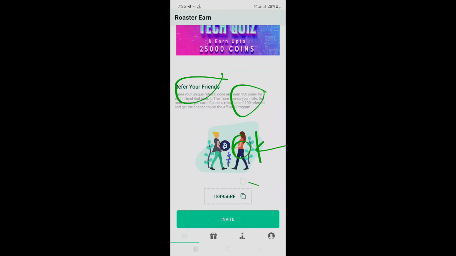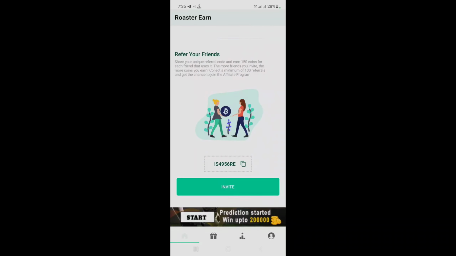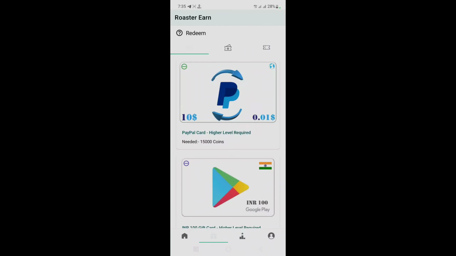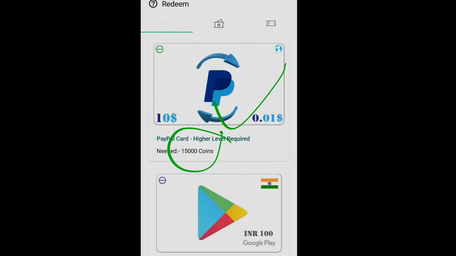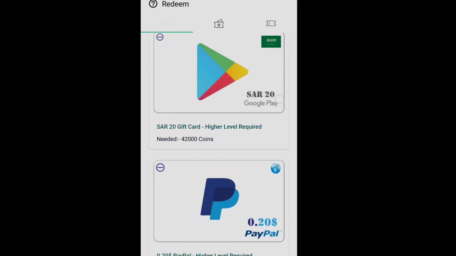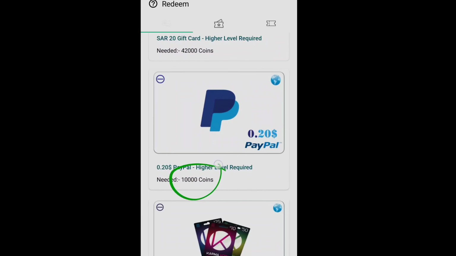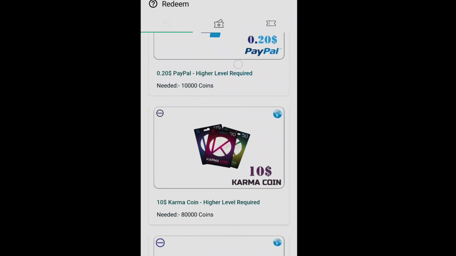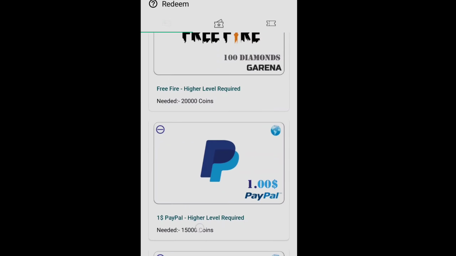My referral code use must be 500 coins free and I just click the gift option. Okay, redeem option, PayPal, Google Play gift card available. This earning application is 100% trusted and Free Fire diamonds available now.